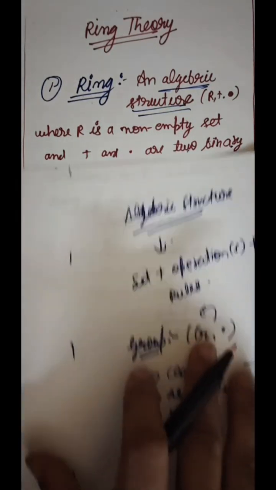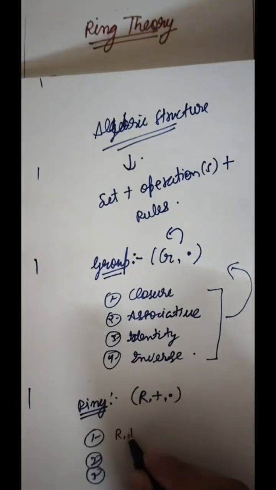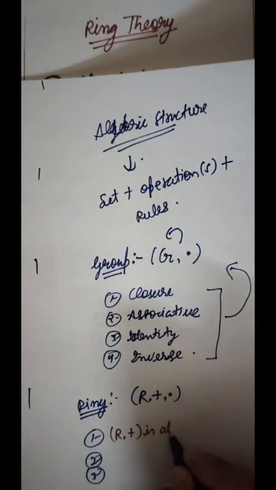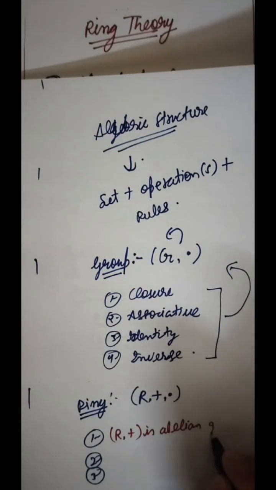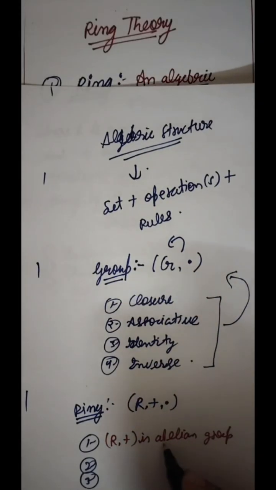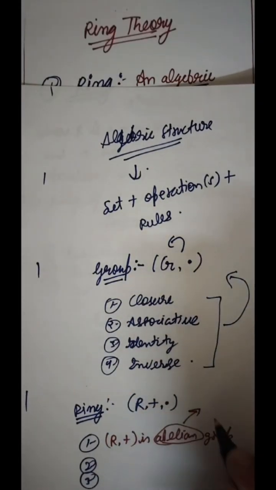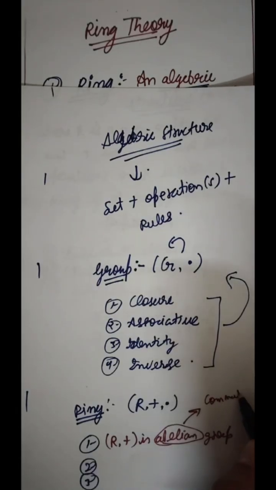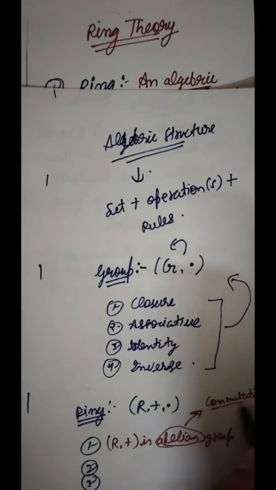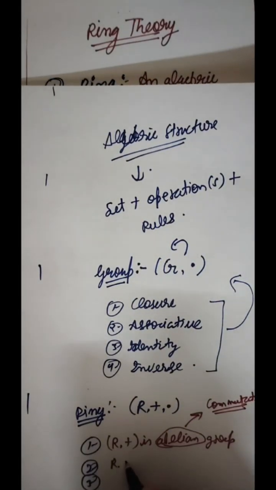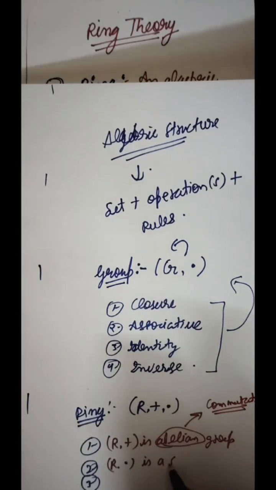Your first law is (R, +) is an abelian group, the same as a group. The only difference is it is abelian, and we know that a group is abelian if it is commutative. The second one is (R, ·) is a semi-group.